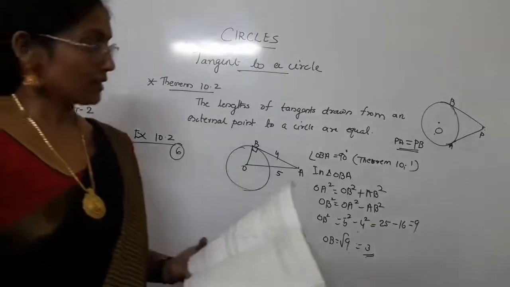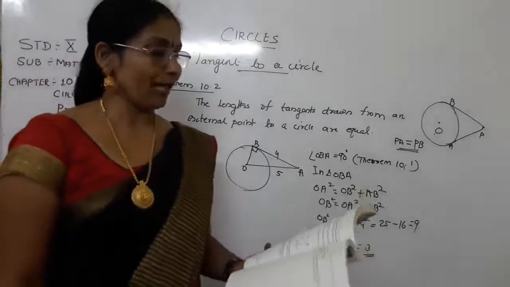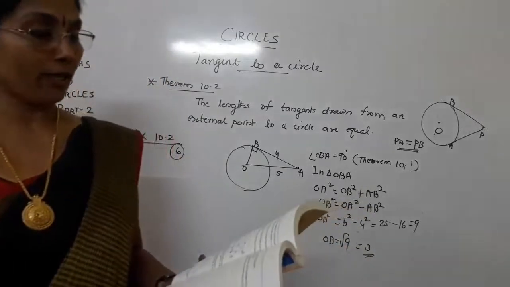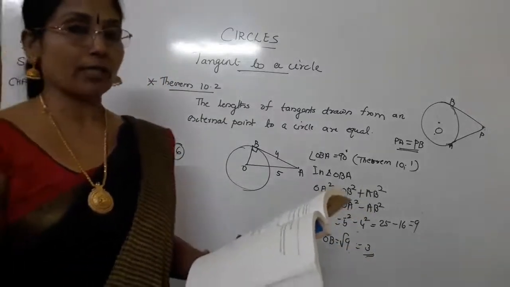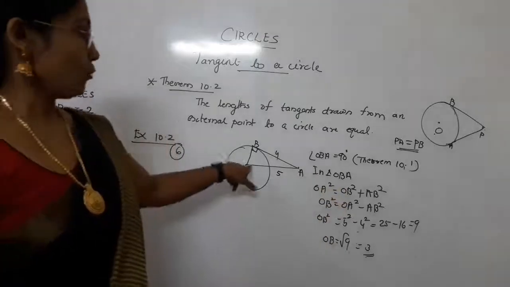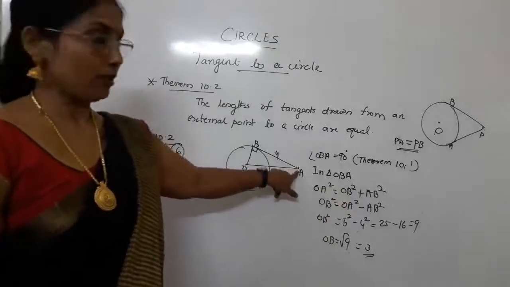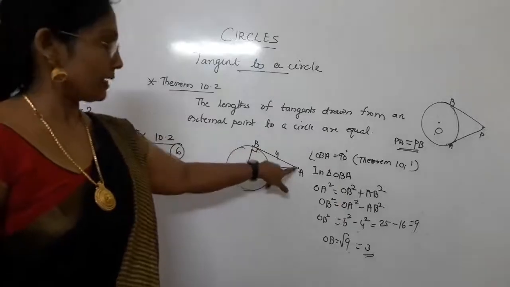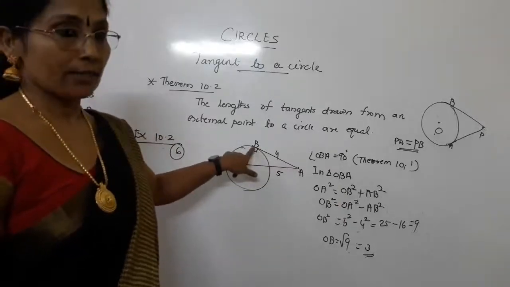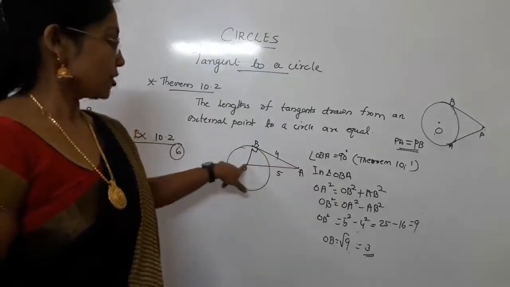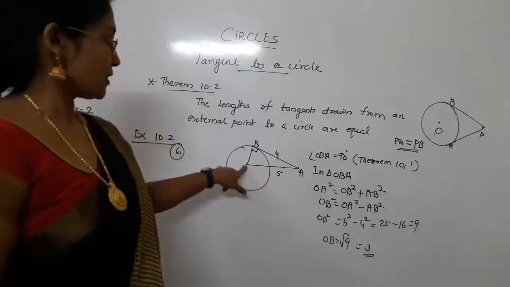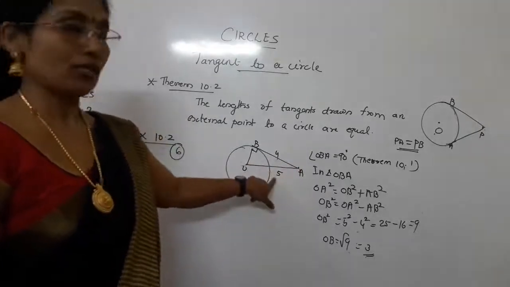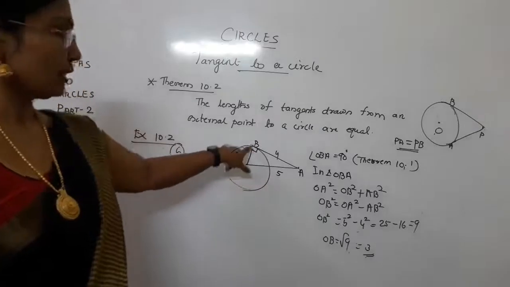Now question number 6 of the exercise. The length of the tangent from a point A at a distance of 5 from the center of the circle. Here one point A is given outside the circle and one tangent is also drawn. The tangent I marked as AB. The distance of this point from the center is already given as 5. You have to find out the radius of the circle.